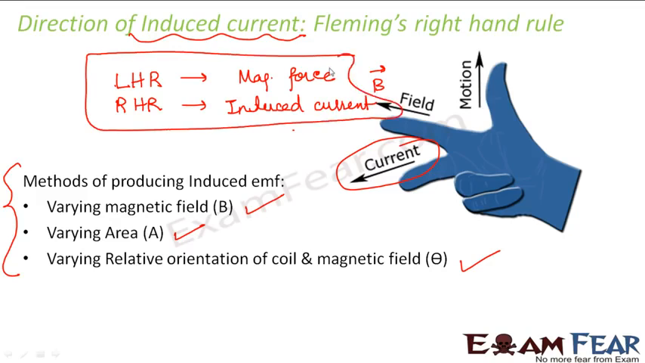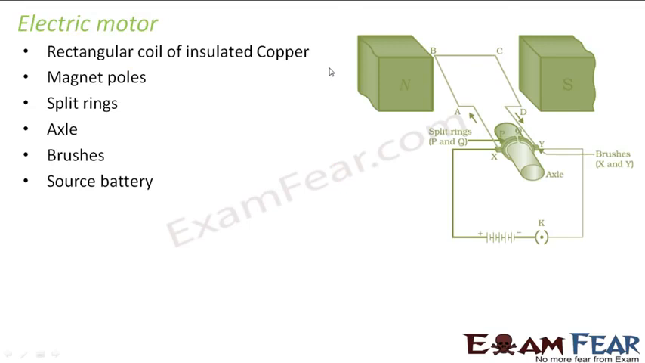So please remember this. Okay, so now let's talk about two important applications, that is electric motor and electric generator. We have already discussed these two topics in much detail in our class 10th physics detailed video. You can have a look at them as well. Here we will just do a quick recap. So what exactly happens in an electric motor? The basic function of the motor is to convert electrical energy into mechanical energy.